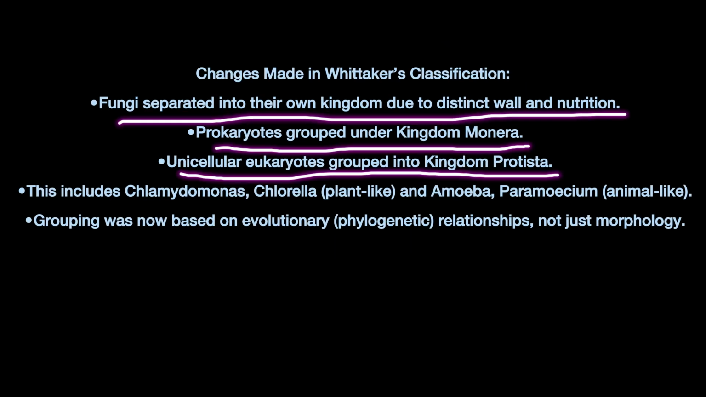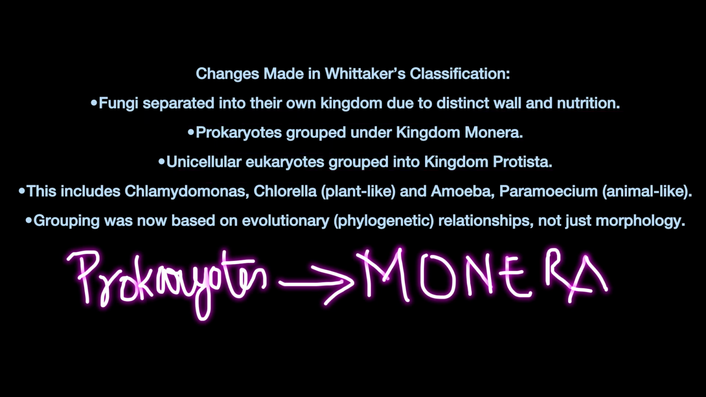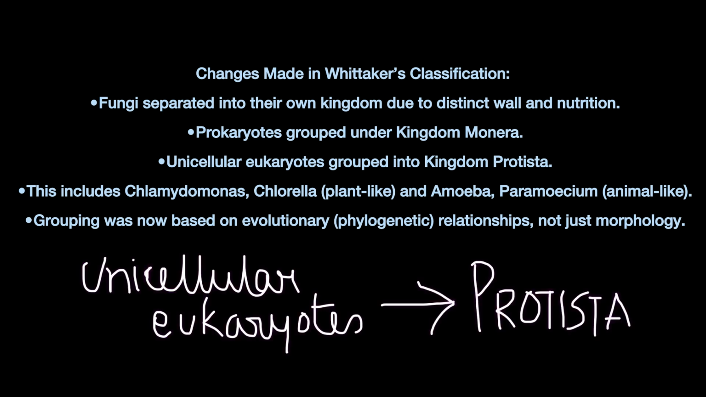But there are changes in Whittaker's classification. In the 5 kingdom classification, fungi are totally separated into a new kingdom. Prokaryotes are defined as kingdom Monera, and unicellular eukaryotes are defined as kingdom Protista.